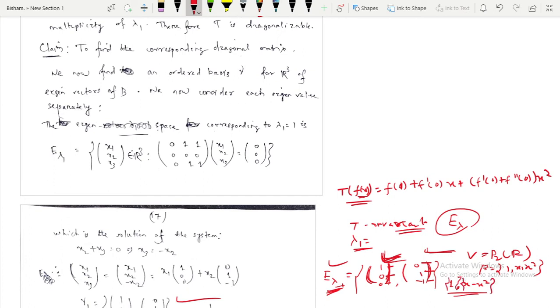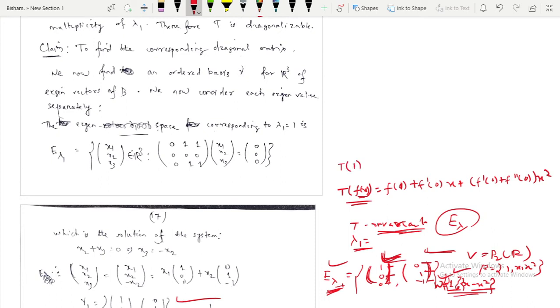If you take its transformation, then what will we get? T invariant is saying that if you take its transformation, it is also lying in the subspace where you have taken this set. Suppose this is your W. If you take the transformation of any element of W, then it will also lie in this W. Now test it. So what will be your transformation of 1?